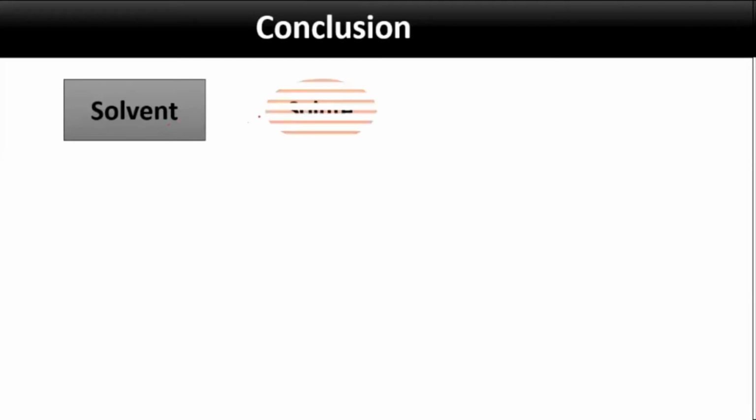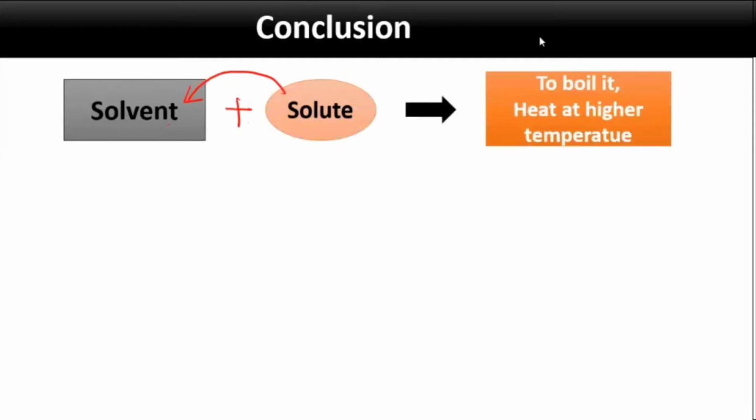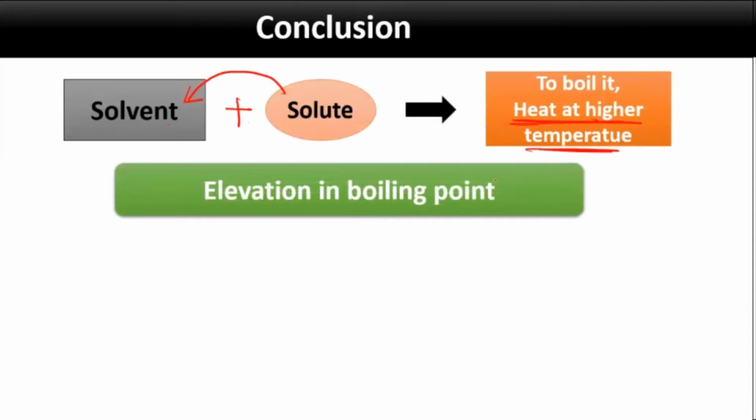When you took a solvent and added the solute to this, what you saw is that if you want this particular solution to boil, you have to heat it at a higher temperature. That extra heating, heating at a higher temperature, is the elevation in boiling point, the change you observed, delta TB. So in one sentence, your whole concept is given: when you add the solute to the solvent, that solution will boil at a higher temperature.